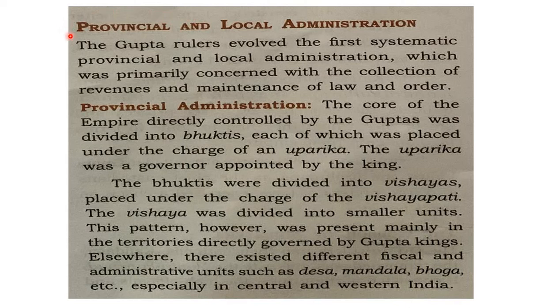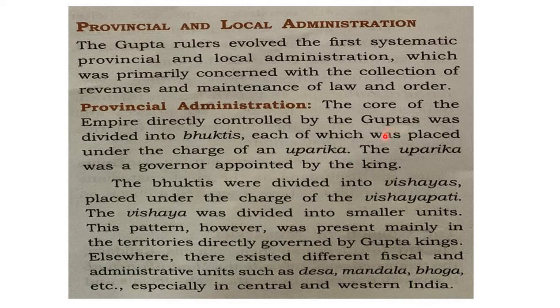First, let us understand what provincial administration is. The core of the empire, directly controlled by the Guptas, was divided into bhuktis. So provincial administration includes provinces. And what are these provinces? These provinces are the places directly controlled by the Guptas, that means the Gupta emperor has direct control over them.